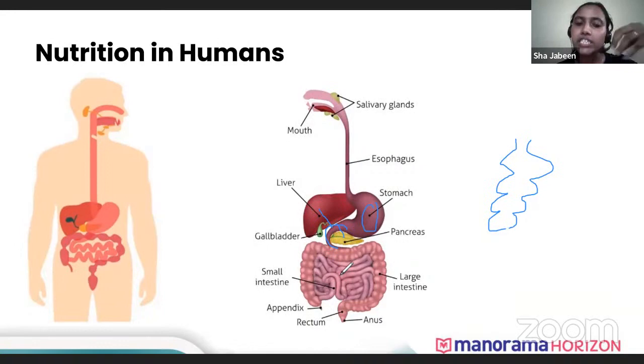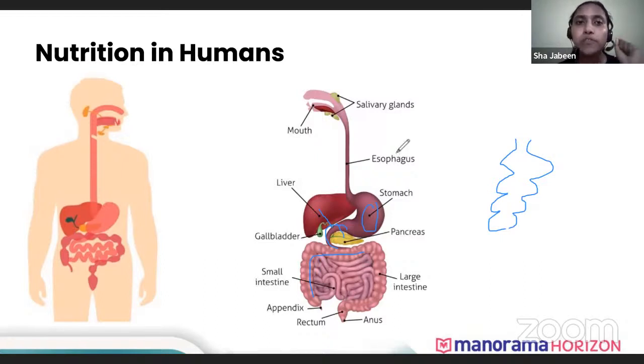Once complete digestion and absorption is done, the food moves through the large intestine and gets stored in the rectum. Do you know what absorption takes place in the large intestine? Complete digestion and absorption take place in the small intestine, I told you. But some absorption also occurs in the large intestine. Yes, okay, very good. I got the answer there.